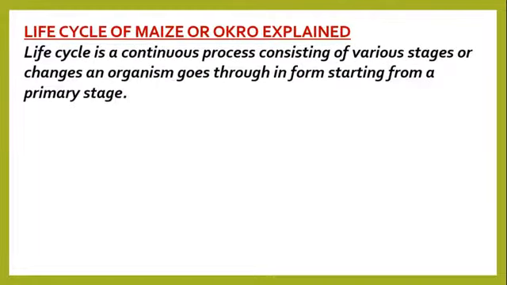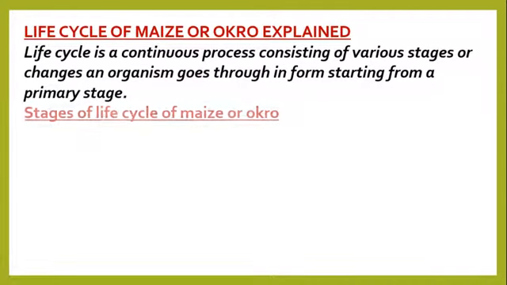Life cycle is a continuous process consisting of various stages or changes an organism goes through in form or structure, starting from a primary stage.